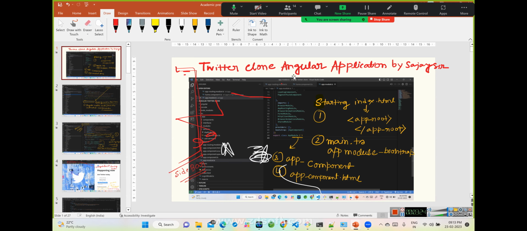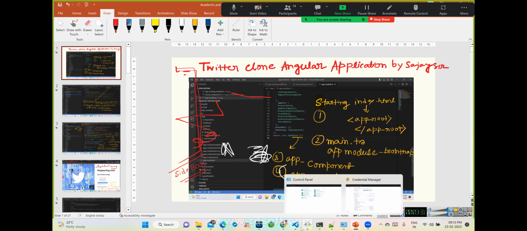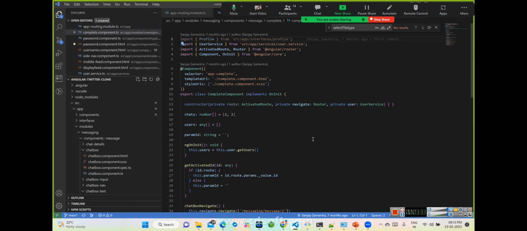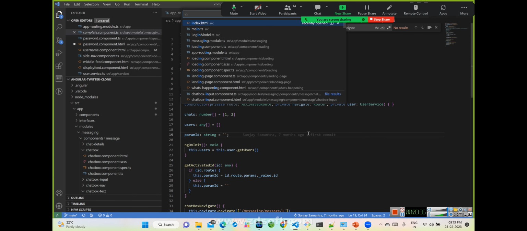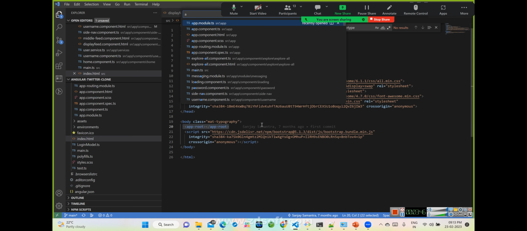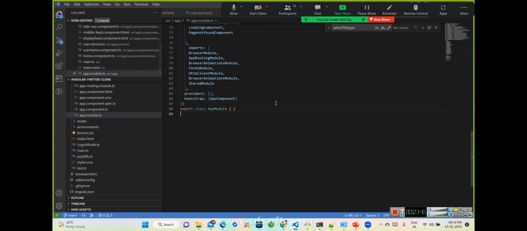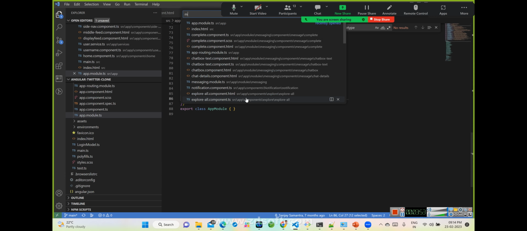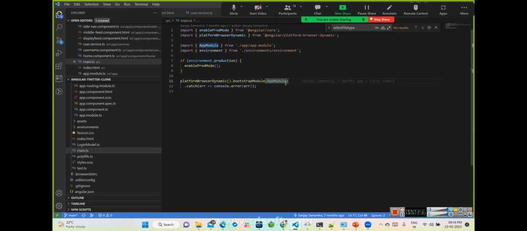So the thing is, we all know how an Angular application starts. As Sanjay said, things start from that index.html, and from there we see the app root. So here also, if we go to index.html, we have learned that from here when the application starts we get these things. Then we go to the app module. If you see, we are getting this app component during the bootstrap process, and main.ts is also running at the same time, just like the app module gets instantiated at the same time.